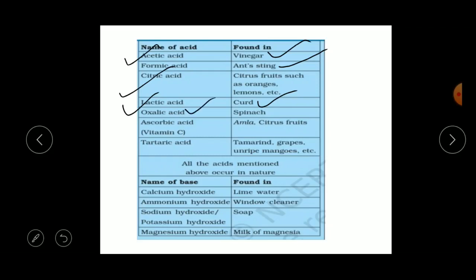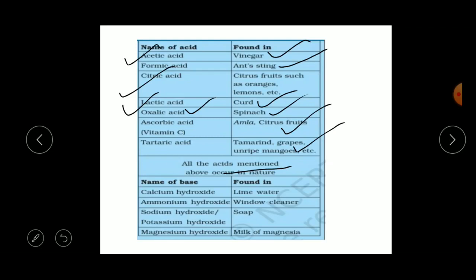Oxalic acid you find in spinach. Next, ascorbic acid. It is vitamin C. It is present in amla and citrus fruits. Next is tartaric acid. The tartaric acid is present in tamarind, grapes, unripe mangoes, etc. Okay, all the acids mentioned above occur in nature. So these are the natural acids.